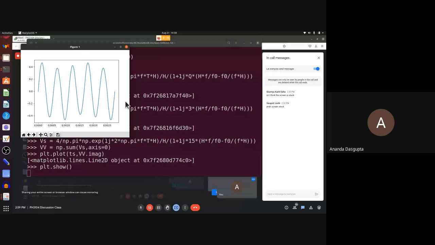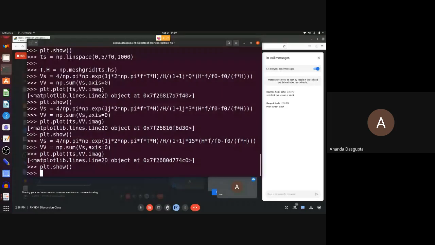But on the other hand, if instead of f equal to 600, you looked at a much smaller f, let's say f0 by 11, the 11th harmonic, then that would be resonant.